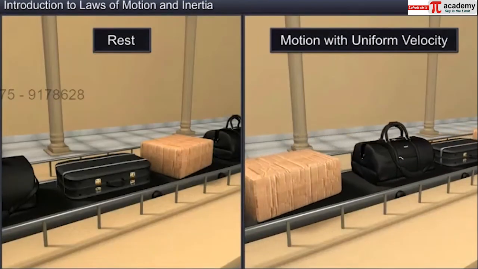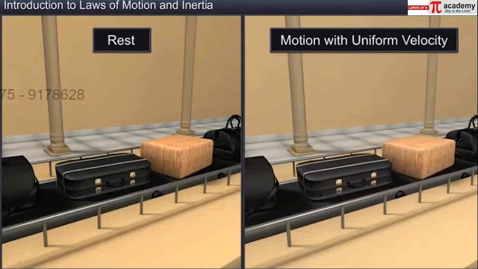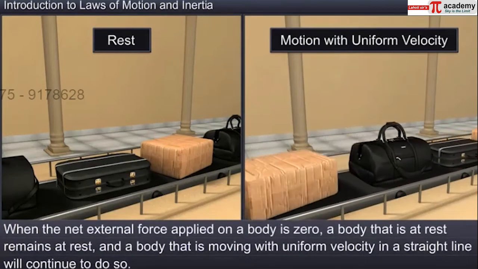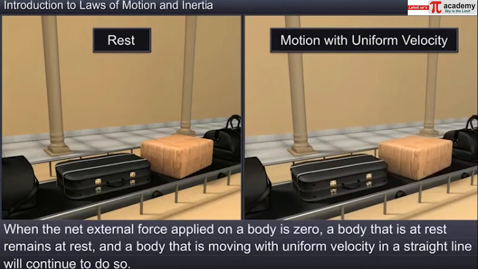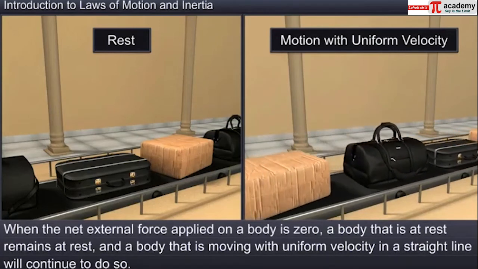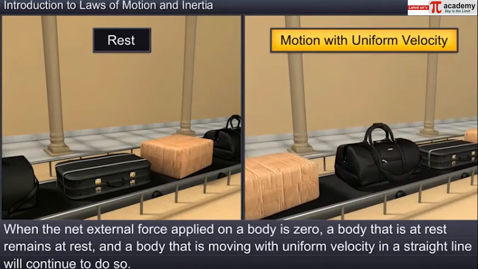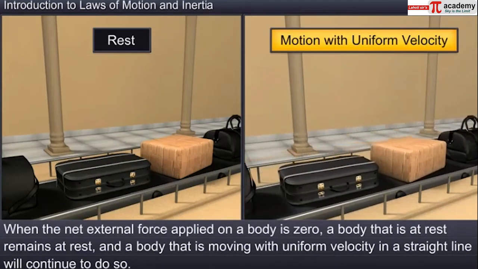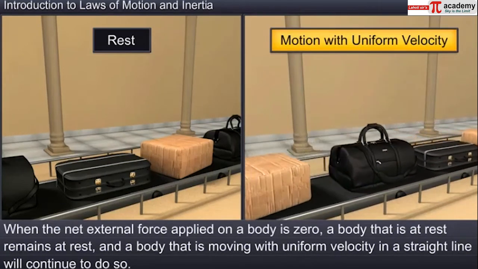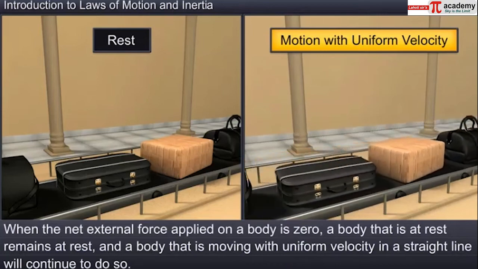Let us put the same statement in other words. When the net external force applied on a body is 0, a body that is at rest remains at rest, and a body that is moving with uniform velocity in a straight line will continue to do so.